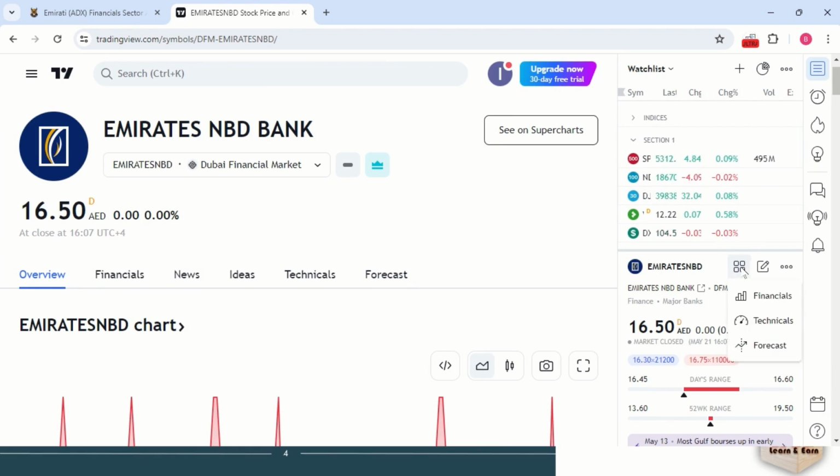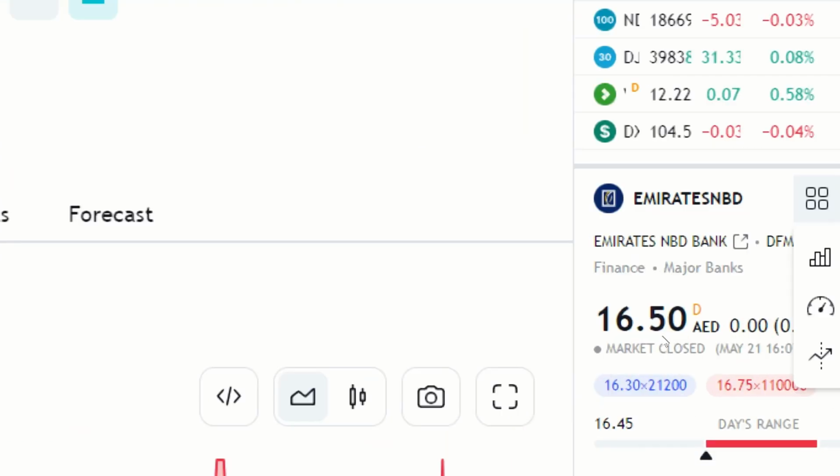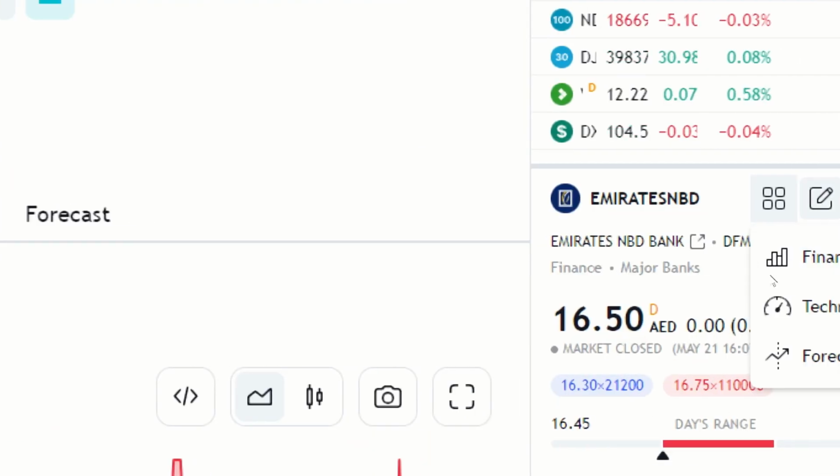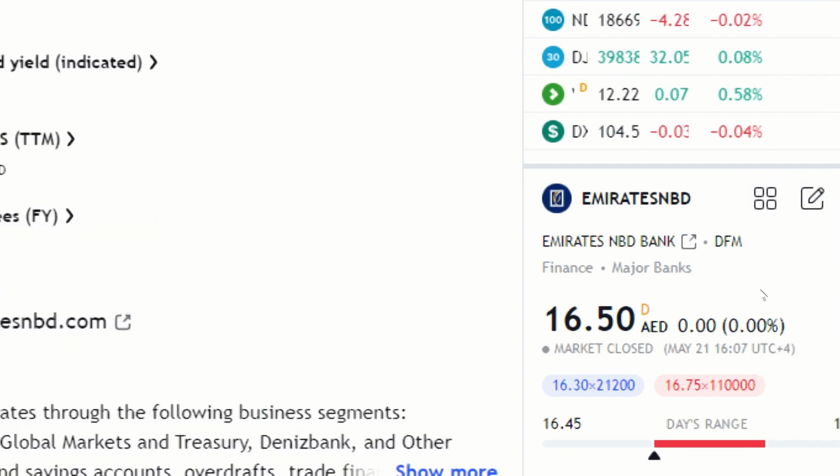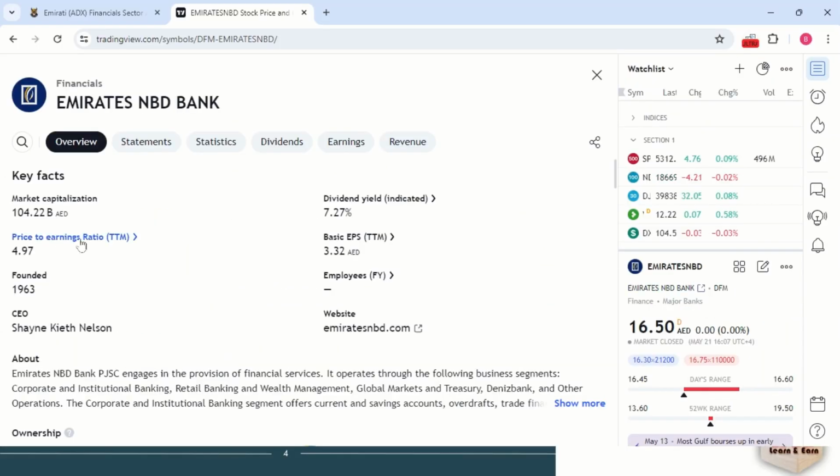From here you can click, and the financials are available. This financials, you can click over here. It will come this way, and from here you can look.